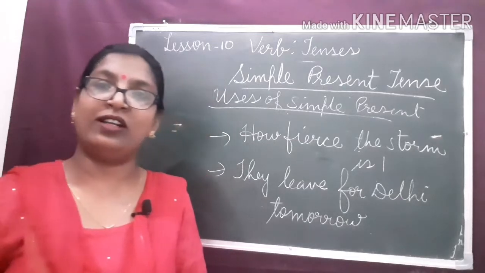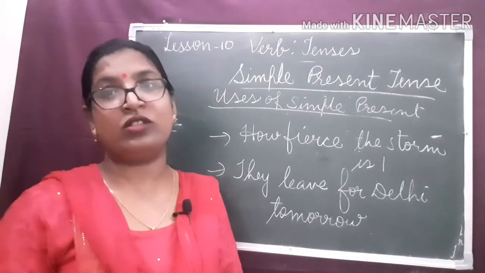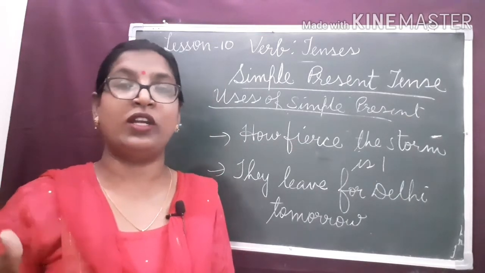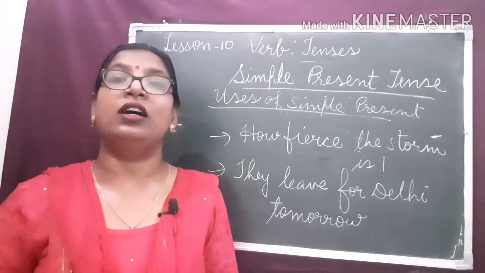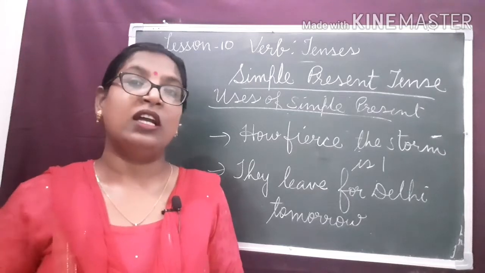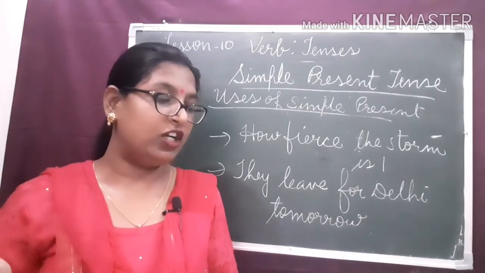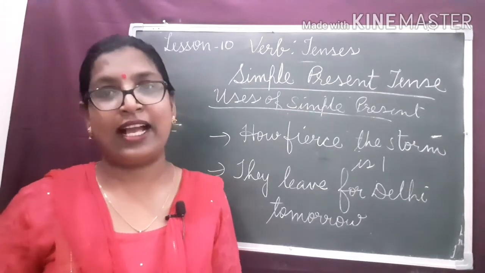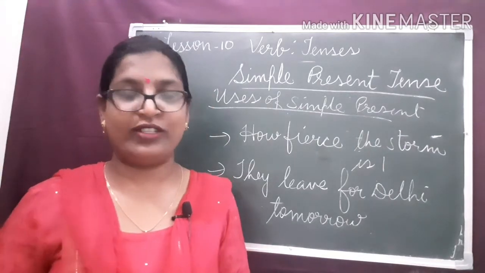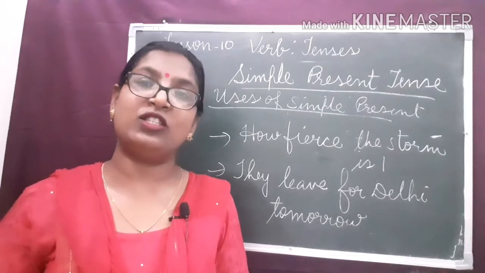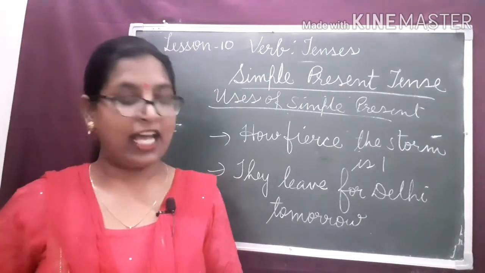So once again we'll revise all the uses of simple present tense. The first is to talk about universal or general truths, and the second is to talk about routine activities. The third is to talk about characteristics, and the fourth is to talk about habits.